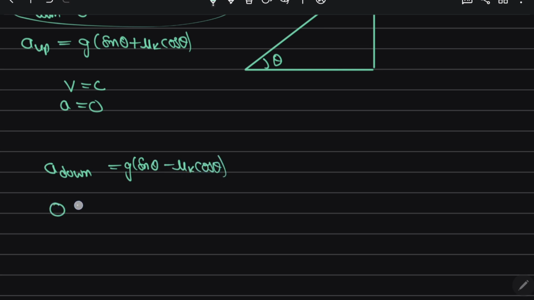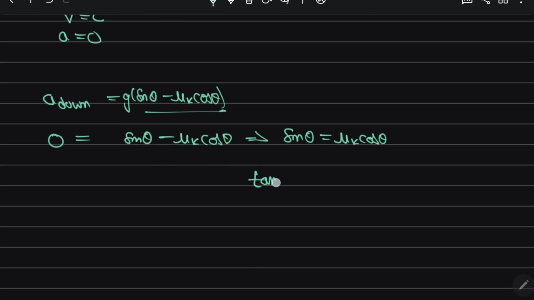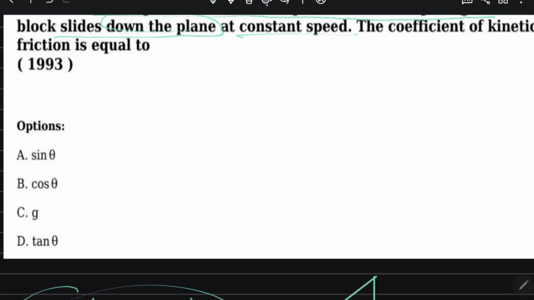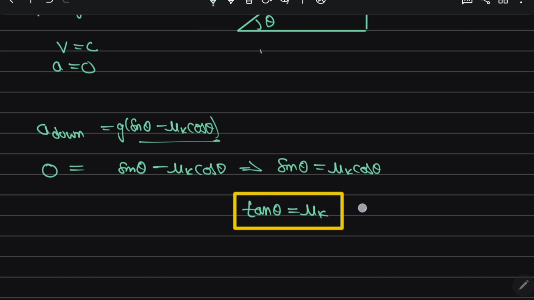So here I put acceleration 0. The g cancels, so sin theta minus mu k cos theta equals 0. So this comes out to be sin theta is equal to mu k cos theta. So this comes out to be tan theta is equal to mu k. Getting my point? So this is not a difficult question. So which option? Option D is correct.